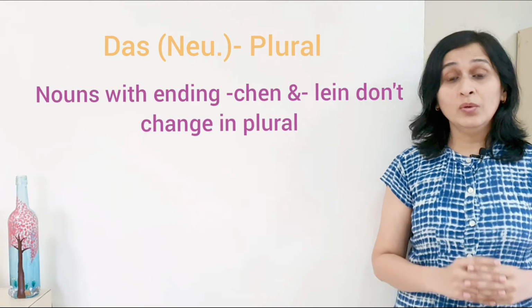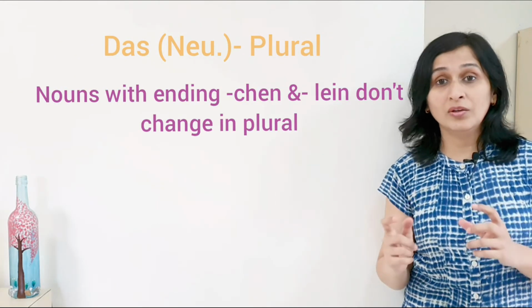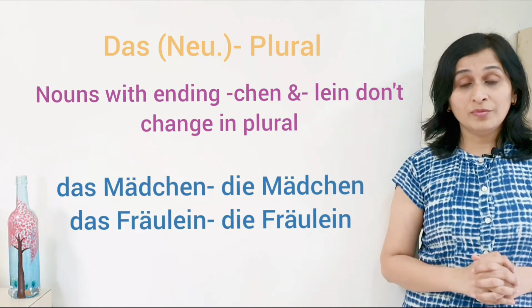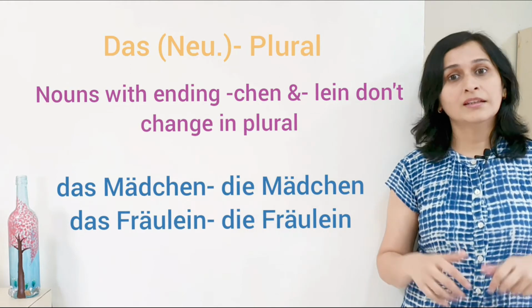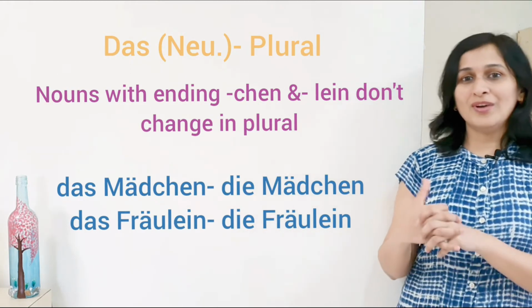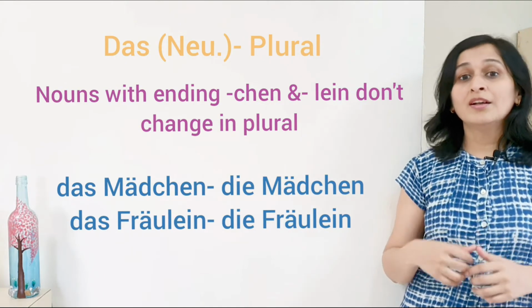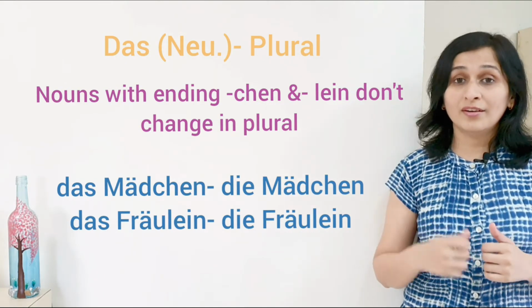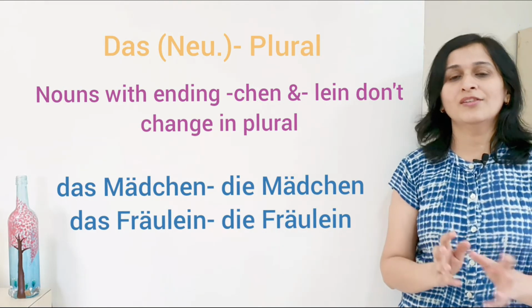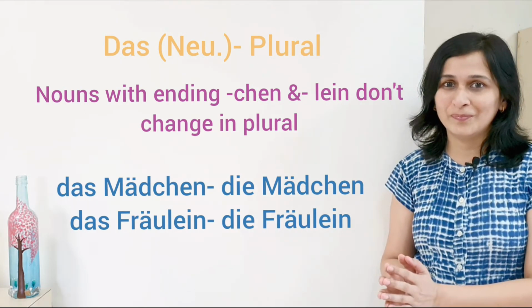Neuter nouns ending with chen, lein in the singular forms don't change in their plural forms. Zum Beispiel das Mädchen, girl, die Mädchen. Das Fräulein, die Fräulein. Again here, based on the article, context and verb conjugation, you can easily identify which one is singular and which one is plural.